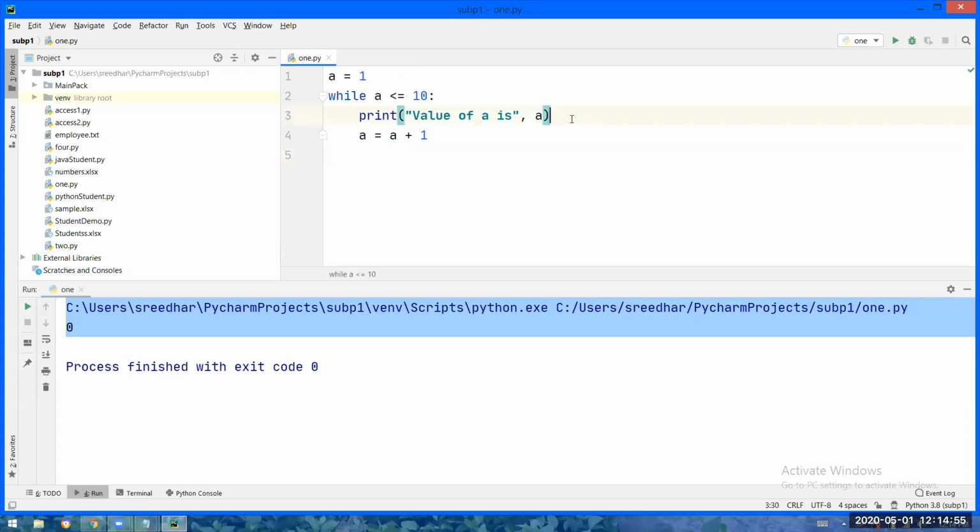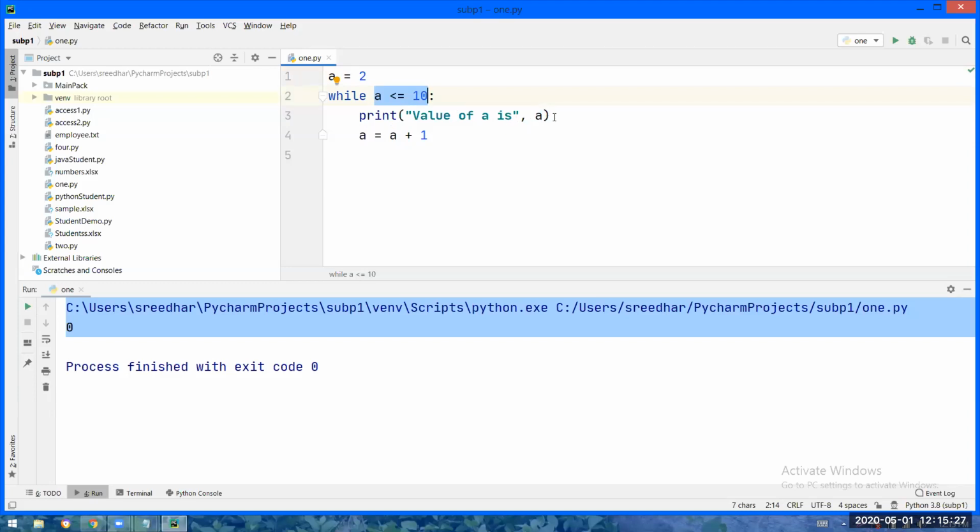So what I'm doing, I am taking a value as 1. 1 less than or equal to 10 is true, right? True means it will enter the loop. 1 will be printed. So 1 plus 1, what is the current value of a? 1, right? So a value will become 2. Now check the condition. 2 less than or equal to 10 is true, correct? So it will enter the loop.